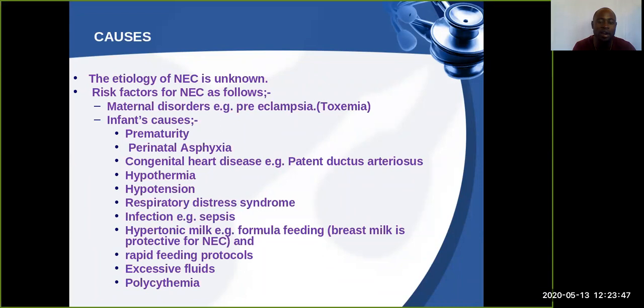These include early neonatal sepsis. Also, we can talk about respiratory distress syndrome, a topic that was discussed in detail. Also, we may talk about hypotension and hypothermia. Above all, we may look at causes like prematurity. If we focus on the maternal disorders, the most common cause is preeclampsia and eclampsia.